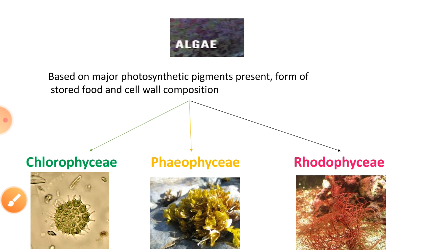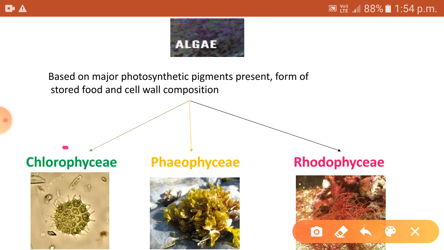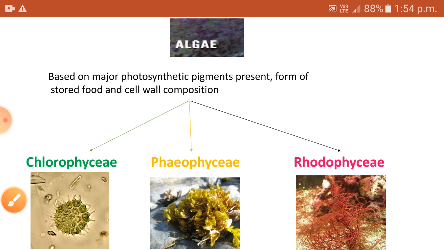Now let's move on to the classification of algae based on the photosynthetic pigments, form of stored food and cell wall composition. Algae are classified into three main classes. They are Chlorophyceae, Phaeophyceae and Rhodophyceae. There is a reason why I wrote in different colors. I hope you will find out the reason by the end of this video.